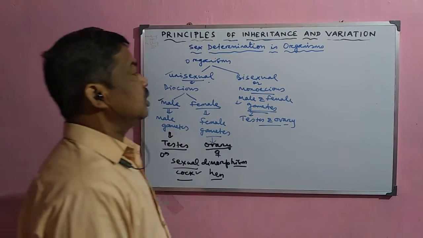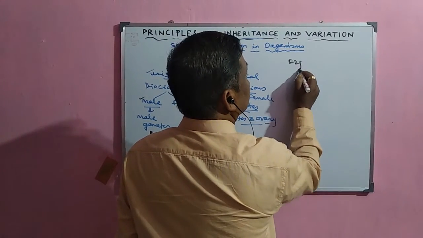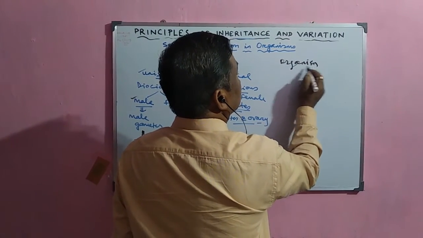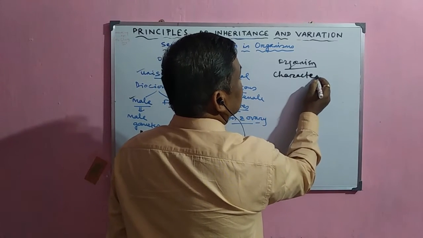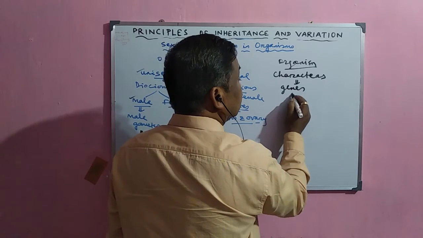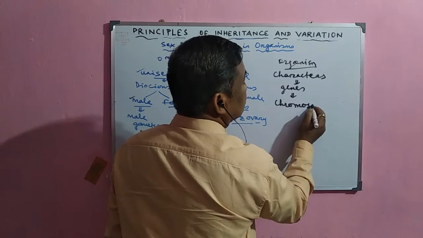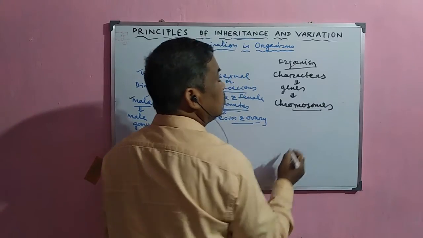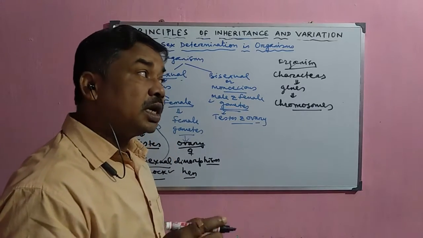Whenever we observe any organism, the characters which are developed in the body are developed from the genes, and the genes are normally located inside the chromosomes. So the chromosomes are actually responsible for the expression of the character.